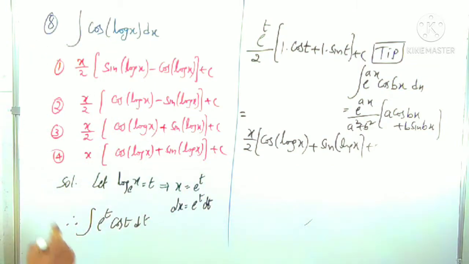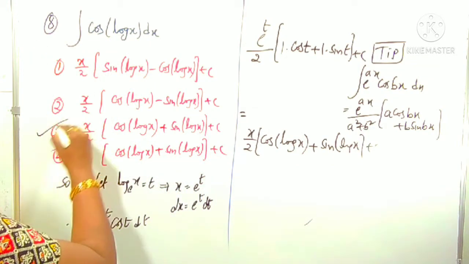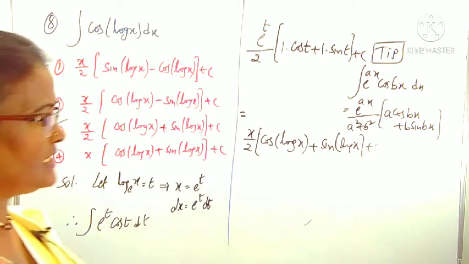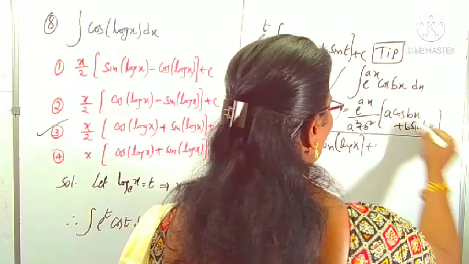Okay, this is our solution: x by 2 of cos of log x plus sin of log x. Which option? It is clearly the third option. That's it. You just have to use this super tip for this question.